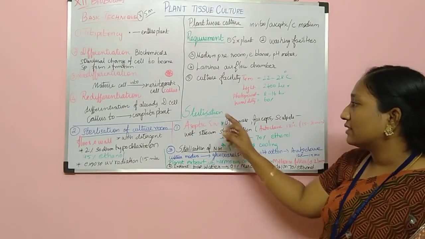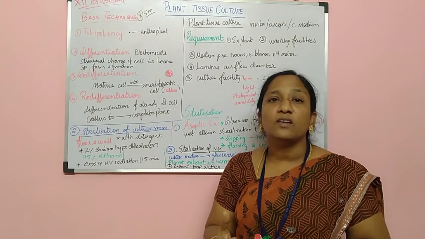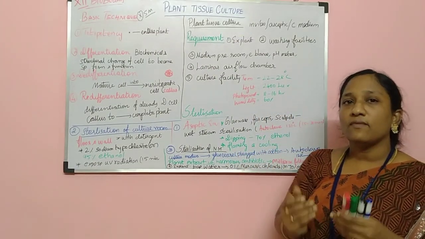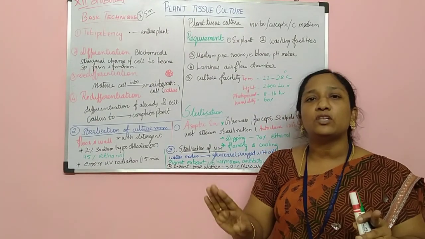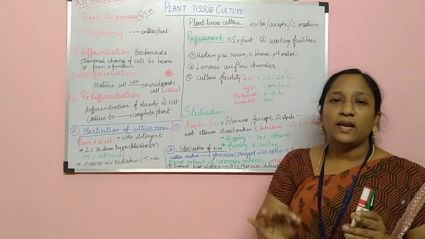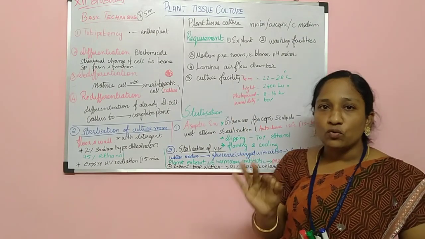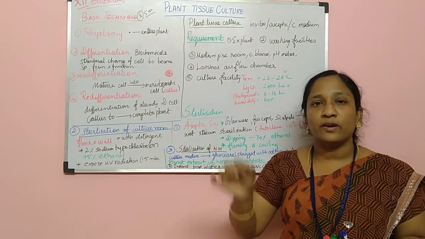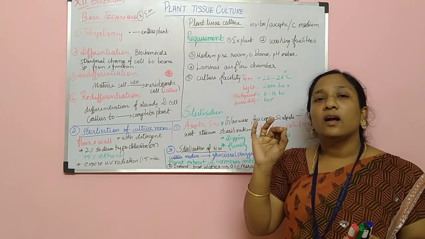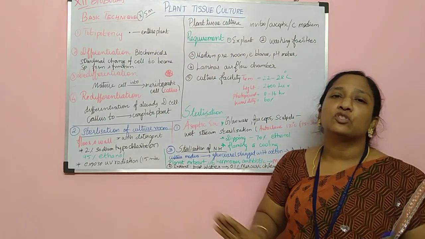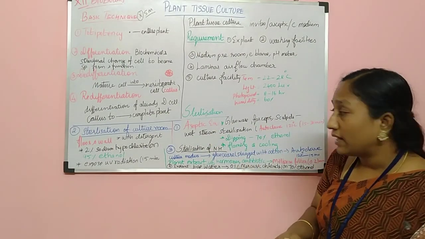going for sterilization. So already we learned what is meant by sterilization. Whatever material we are going to use, everything should be germ free. Everything should be maintained germ free. That is called sterilization. So not only the equipment, not only the things, even the explant or whatever tissue, petri dish, even the culture medium, everything has to be sterilized. So that is called the sterilization technique.